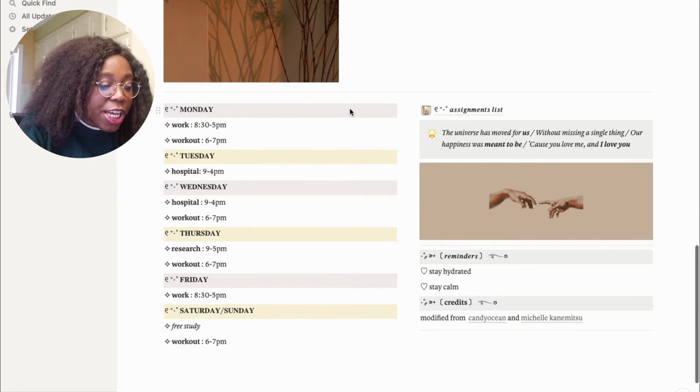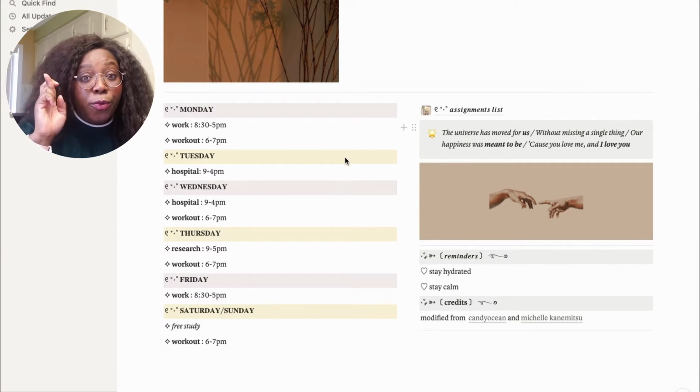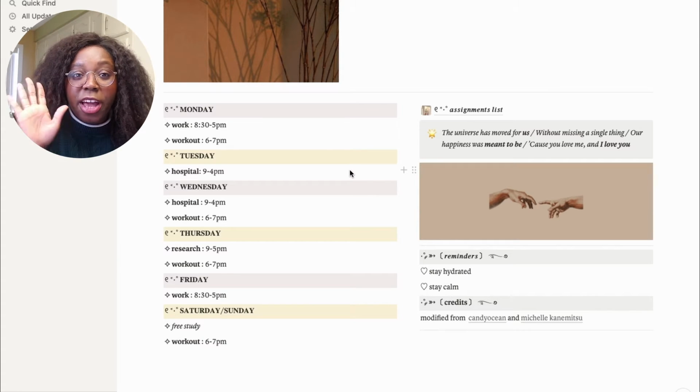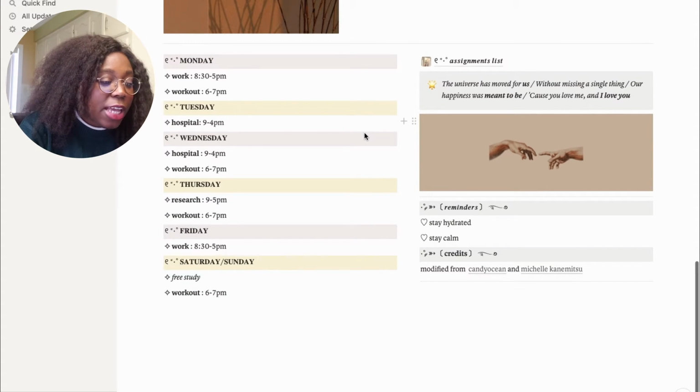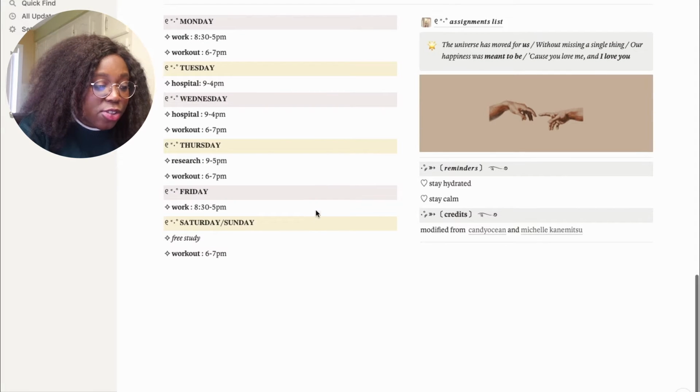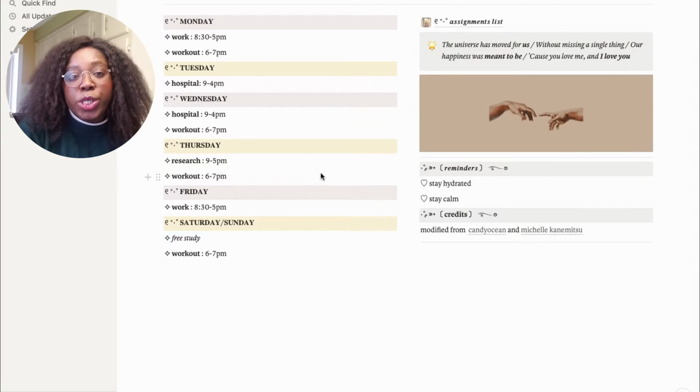So this is a typical schedule for me. On Monday, I would work from 8:30 to 5 and then work out from 6 to 7 p.m., hopefully. No, not hopefully, I will do it. Then on Tuesday, I'm at the hospital. On Wednesday, I'm at the hospital too, and then I'll work out at 6 to 7. Thursday is my research day, so it's the only day I'm technically at home and I have no actual obligations, but I'm giving myself an obligation this upcoming year to work on my research as a 9 to 5 job on Thursdays so that I can advance and progress faster.